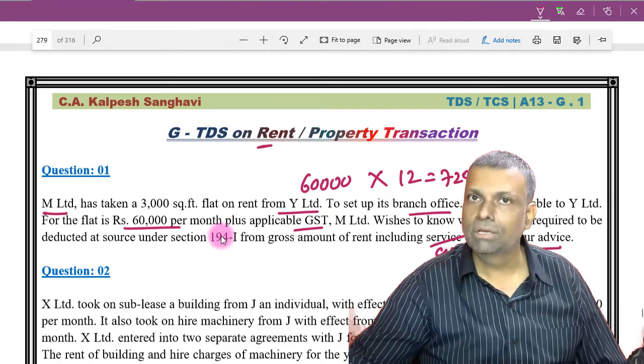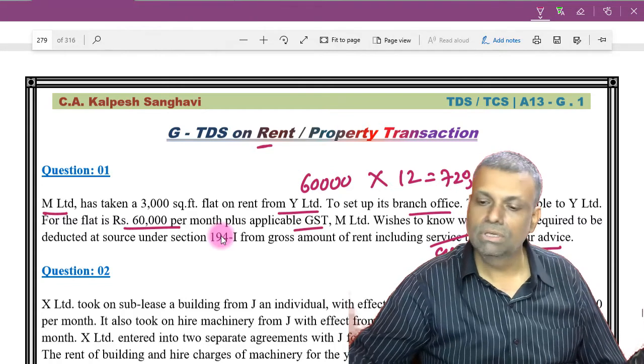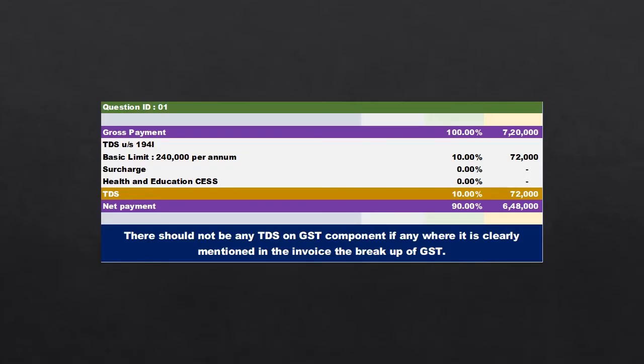Okay, so it is already crossing the limit. Therefore, the TDS provisions will be applicable in this particular situation. Now, but you don't have to deduct the tax on the GST portion whatsoever. So TDS will be applicable.